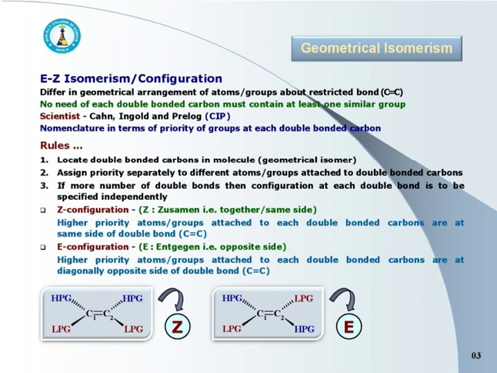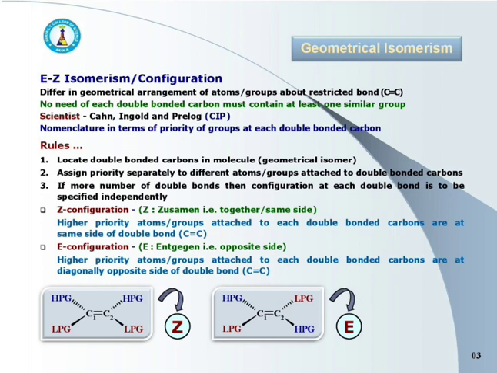And the third rule is, if more than one double bond is present in the molecule, then the configuration at each double bond is to be specified independently. That is, for the first double bond, then for the second double bond, and then for the third double bond separately.